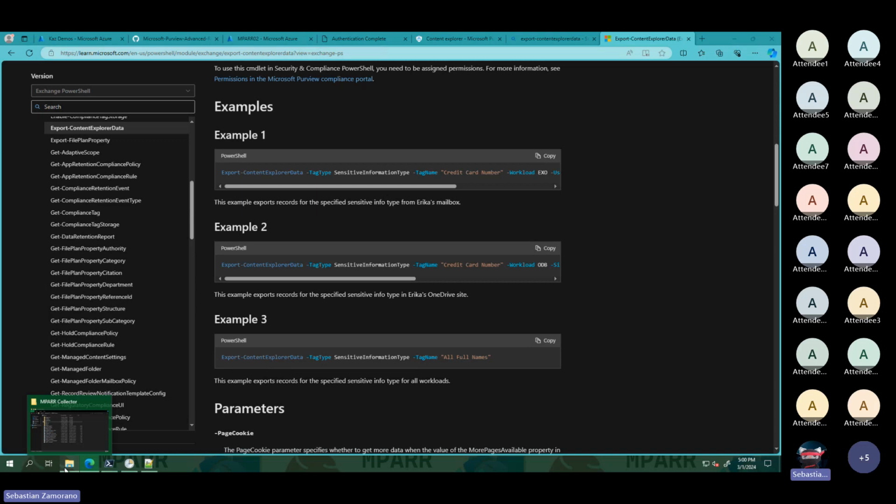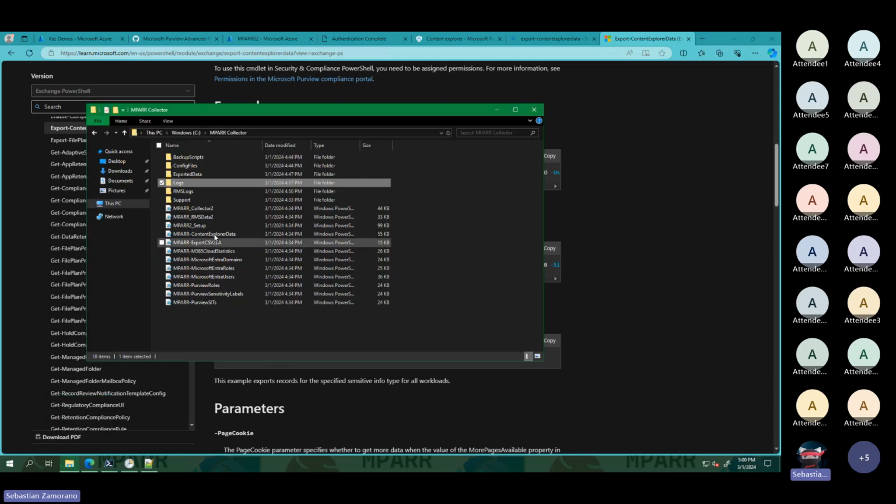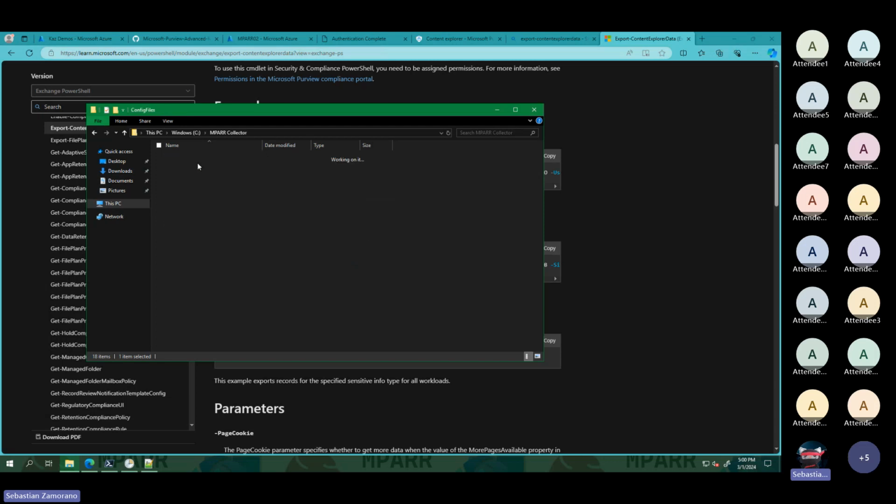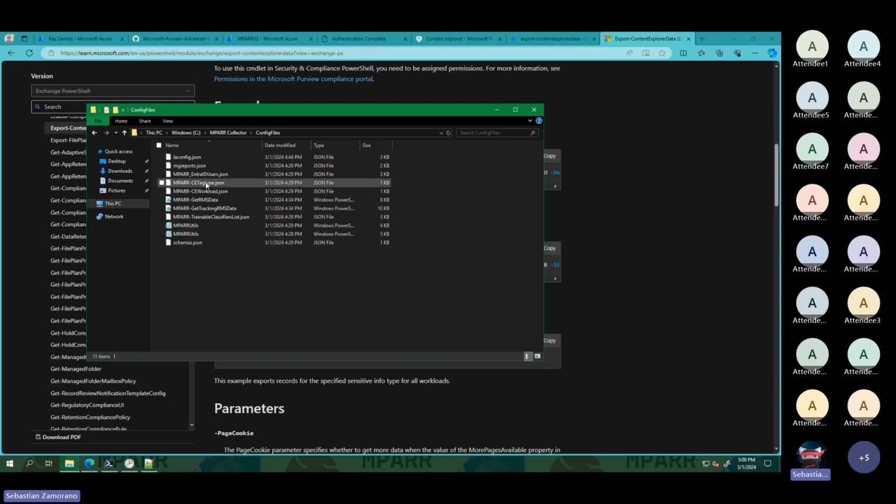In that order of ideas, the MPARR Content Explorer data script that is added in the installation uses the files that we can find here. The first one, let me open with a notepad, is the tag type.